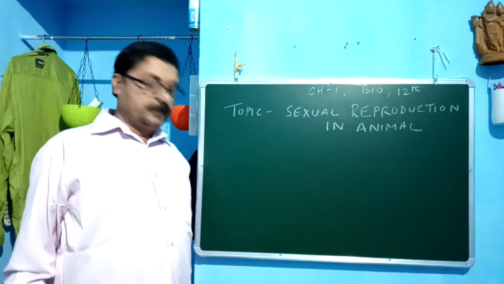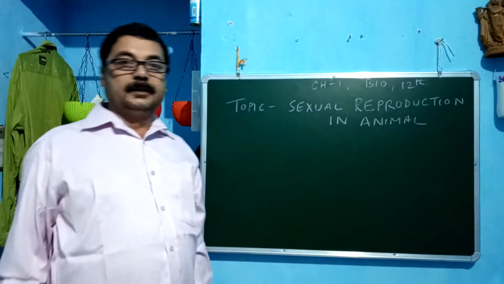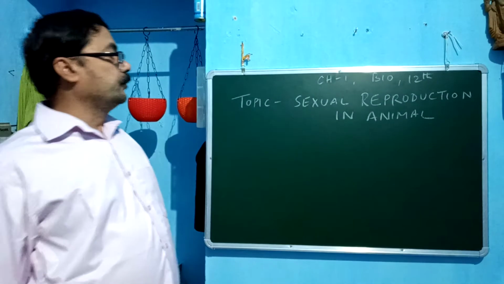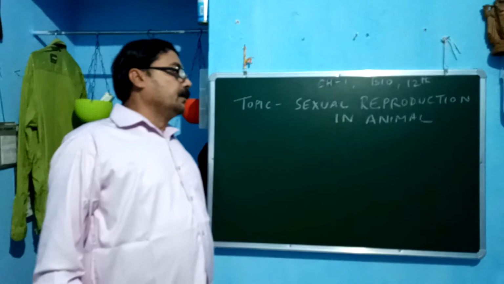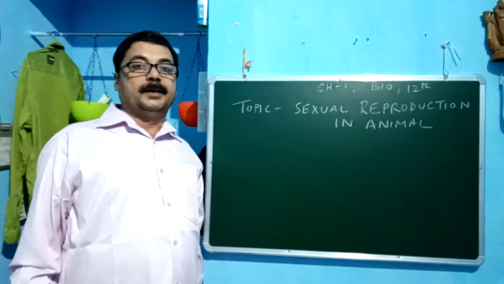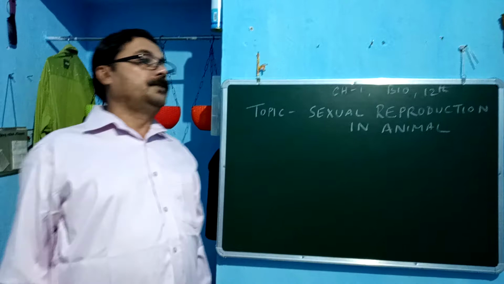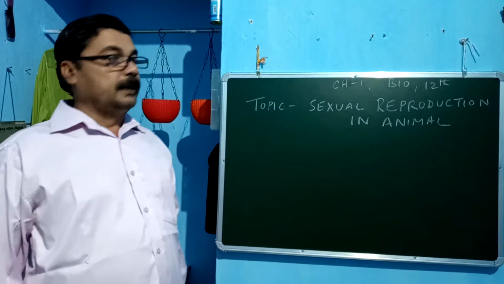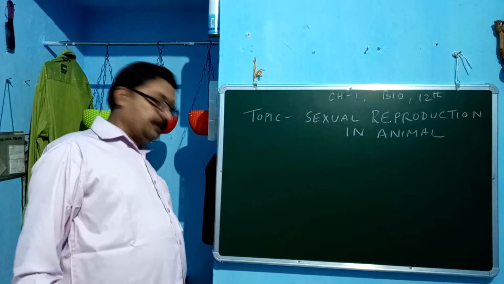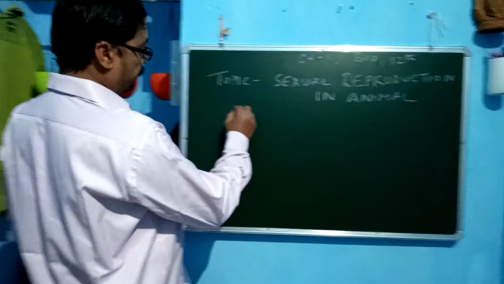We proceed further in the topic sexual reproduction in animals. We discuss the points of that. First, sexual reproduction is that in which gamete formation is involved and both the parents, male and female, are required. That means the gamete is formed. That process is known as gametogenesis.